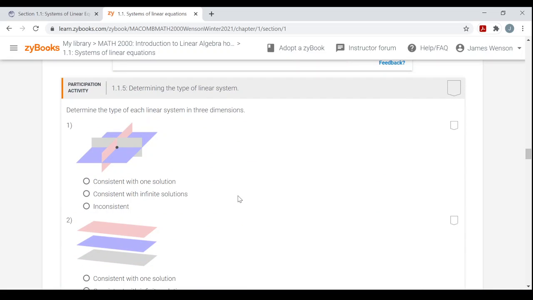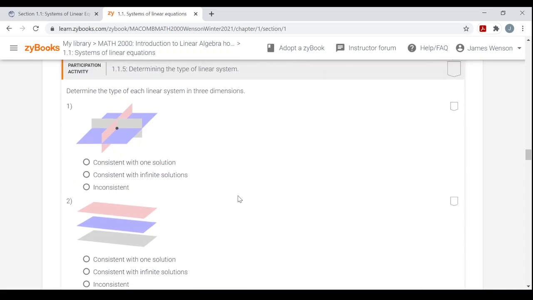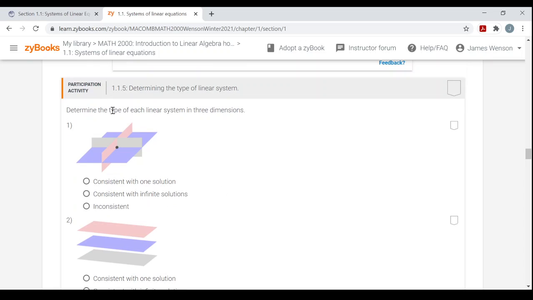Now in the participation activity, we go into 3 dimensions. All right, determine the type of each linear system in 3 dimensions. So suppose you have 3 equations with 3 variables each, 3 linear equations with 3 variables. The graphs of those equations would be planes, right? Sheets in 3-dimensional space. And what you're going to be looking for is, are there any points where all of the sheets, all of the planes intersect?